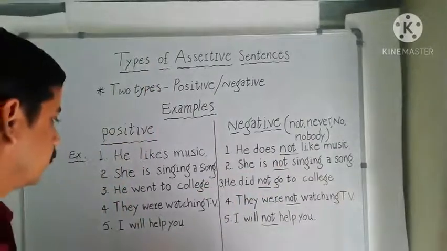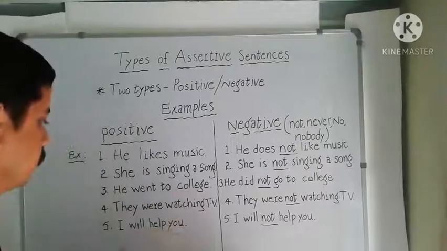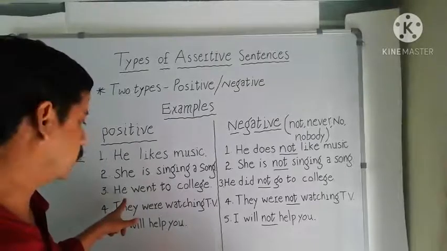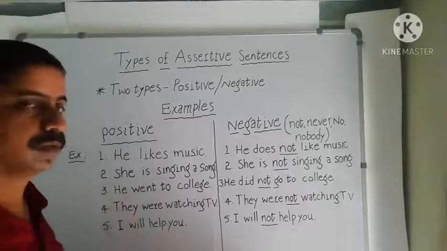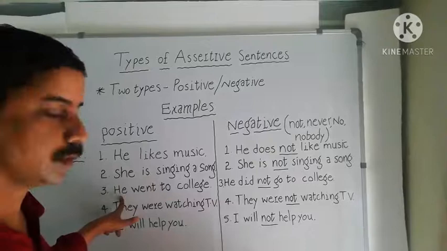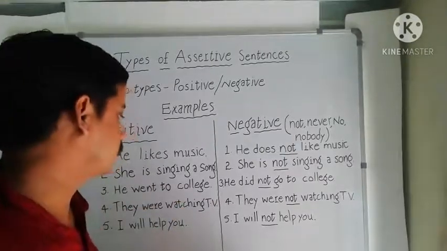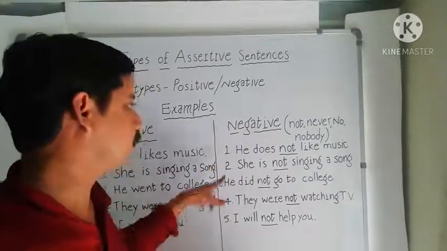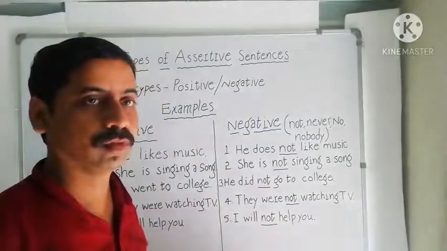Let us examine another sentence. He went to college. Here we have simple past tense. Subject plus verb 2 plus object. The negative sentence for he went to college is he did not go to college.